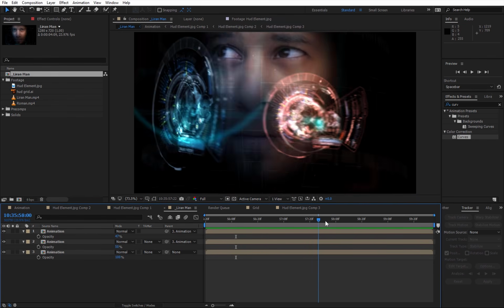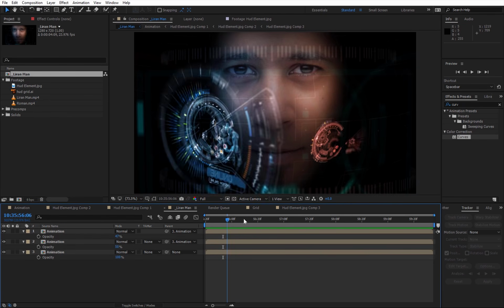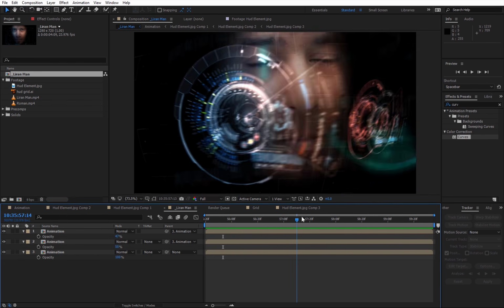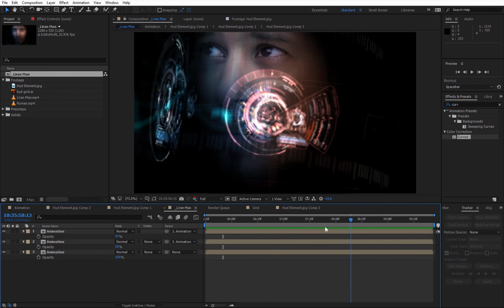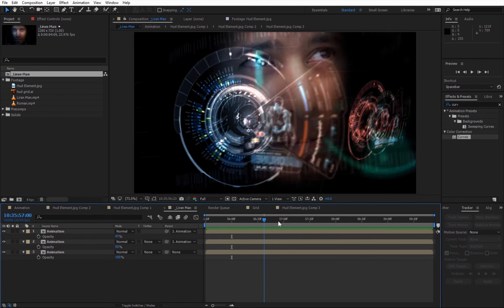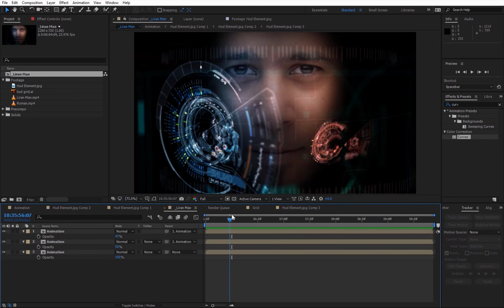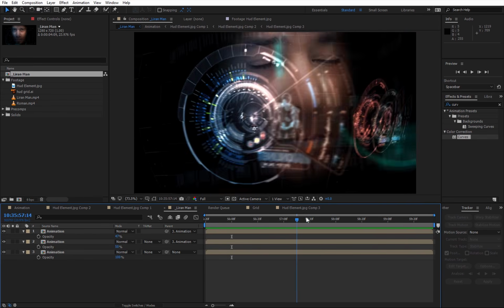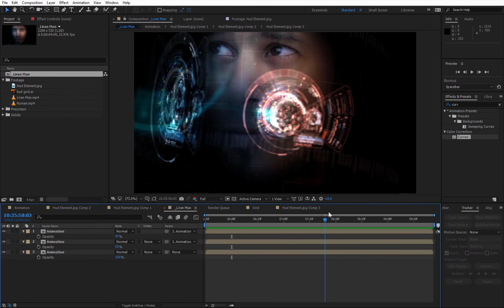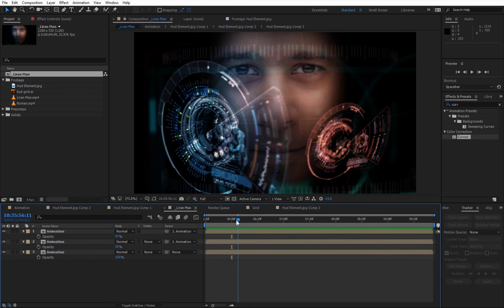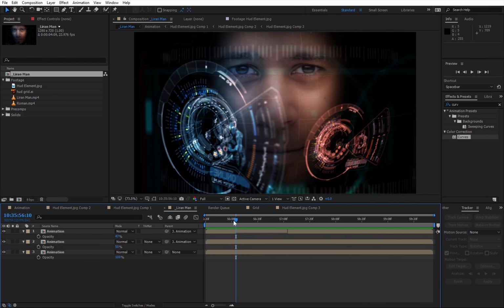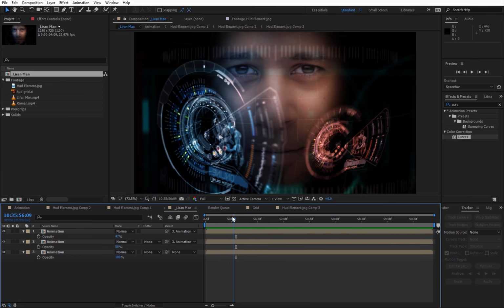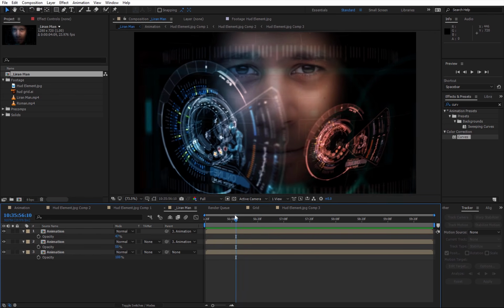Well, it's been a long time that we have the face track ability in After Effects, but I never quite found a useful technique to use it. Well, those days are over because I have this super amazing technique to show you, and you can actually create any kind of HUD, and not only HUDs, you can create anything that surrounds a face, which is pretty cool because it's a 3D track based on 2D points.